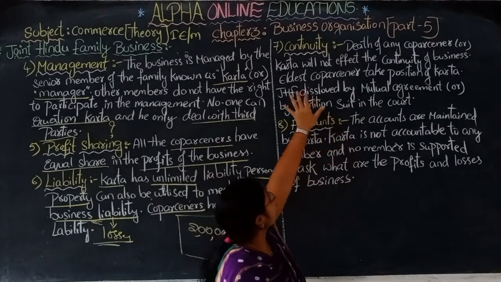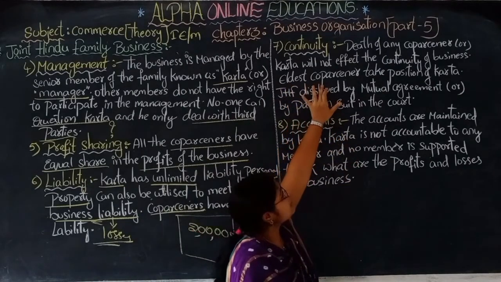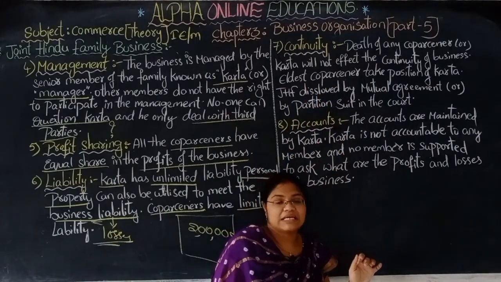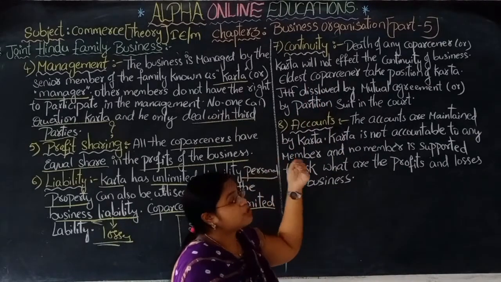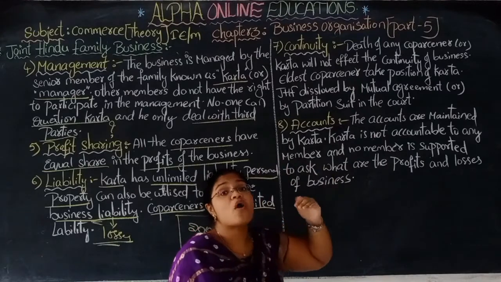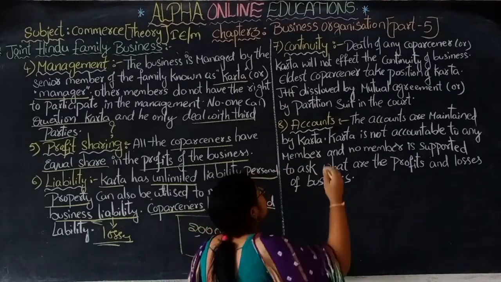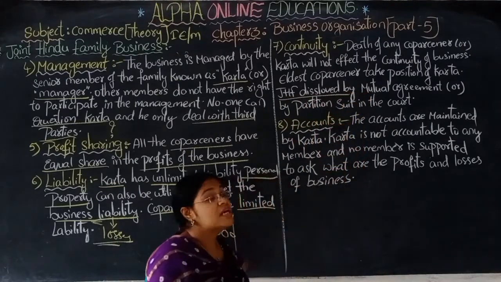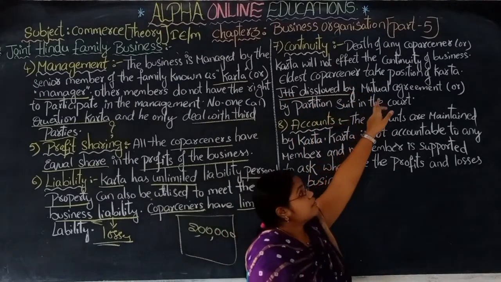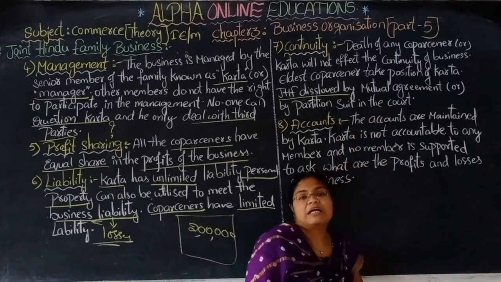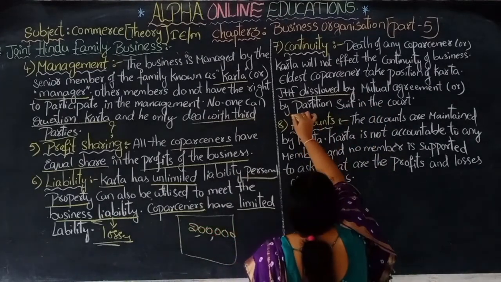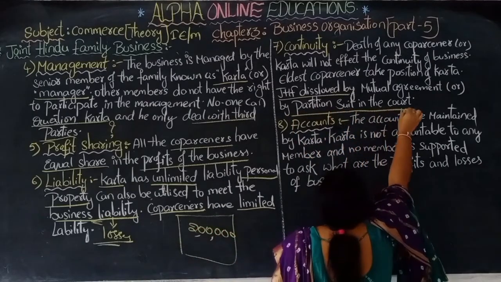If the karta dies, the eldest co-partner will become the member as a karta, and he will manage the business. If they all want to dissolve the joint Hindu family business, then they have to make a mutual agreement, everyone has to agree, or they have to file a partition suit in the court.